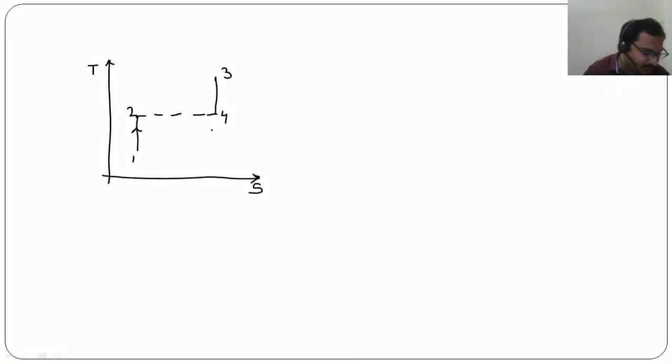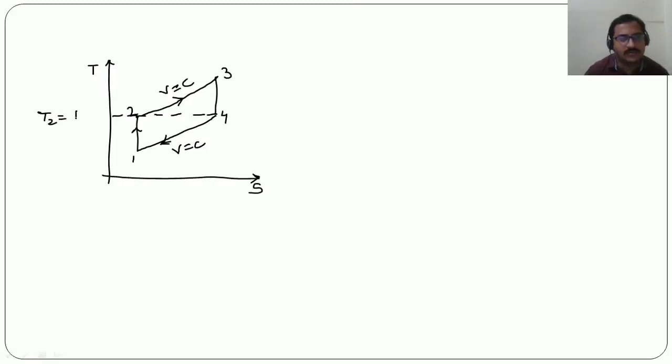So this is constant volume and this is constant volume here. So T2 is equal to T4, which will be under root of T1 T3 for maximum work done condition.